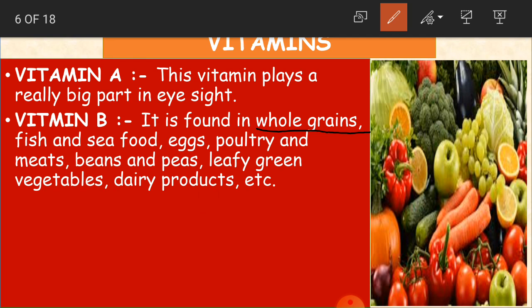Eggs, poultry, meats, beans, peas, leafy green vegetables, dairy products is nothing but milk, and meat. So these are vitamin B substances. We have to take all this to get vitamin B.